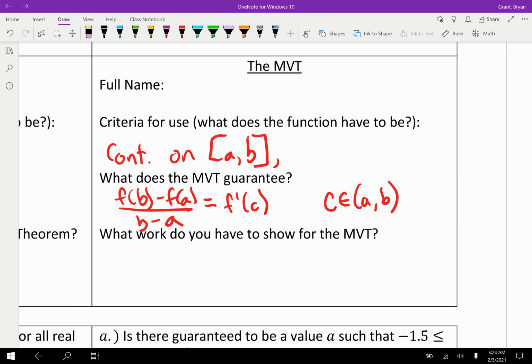They're the same value. And because we are guaranteeing that a slope is going to exist in between the endpoints, then our function also has to be differentiable, right? Differentiable is our fancy calculus way to say that there are slopes that exist at every point between the endpoints. And while we're here, what work do you have to show for the MVT? You need to show this.